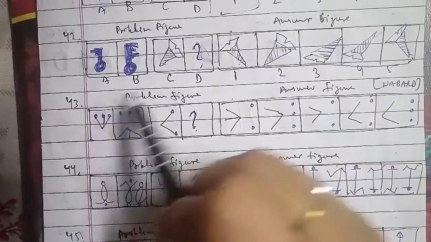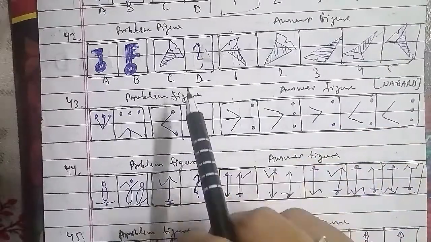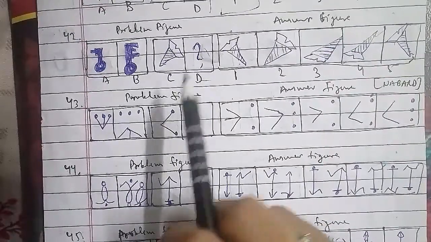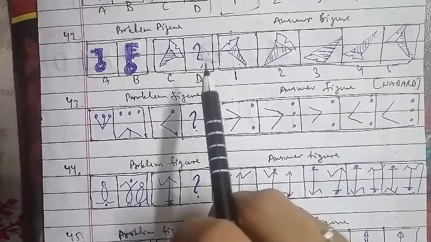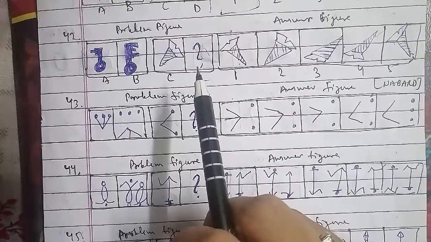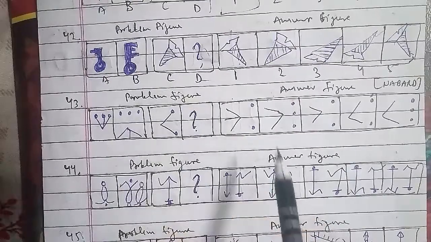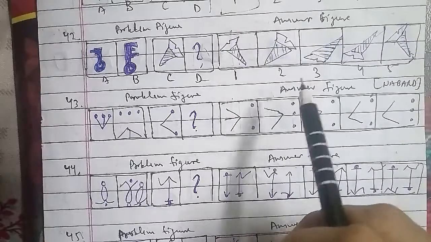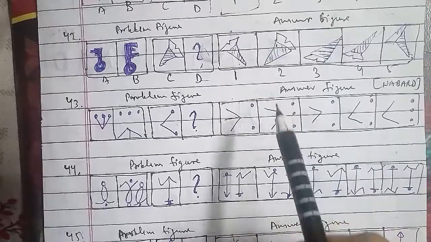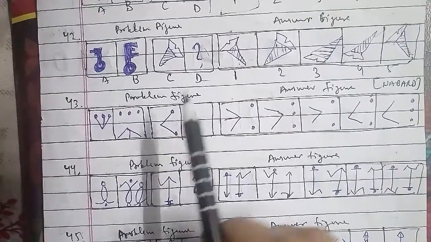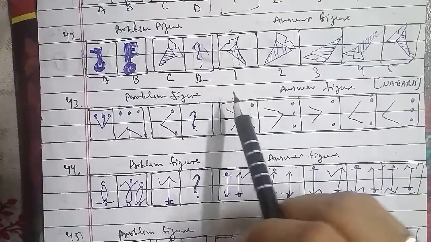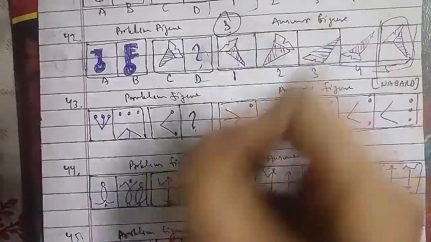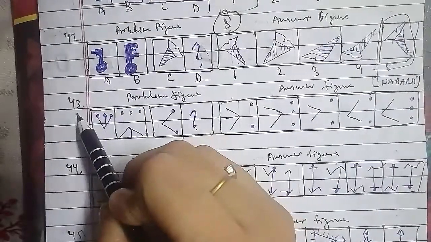Among these questions, here the figure gets laterally inverted, so we can say that the figure that will be the right answer for this question is the figure that gets laterally inverted. We can say that the right answer is the fifth figure for this question here. Let's go ahead with the other one, which is the 43rd question of the session.